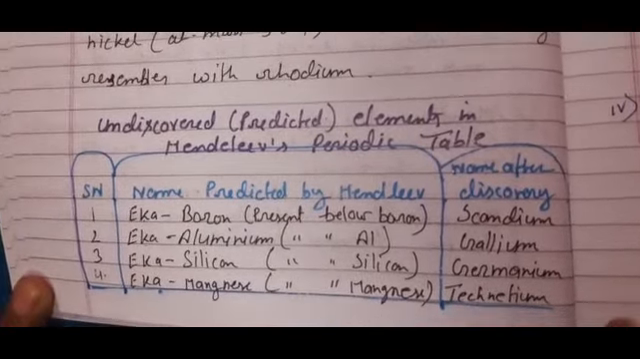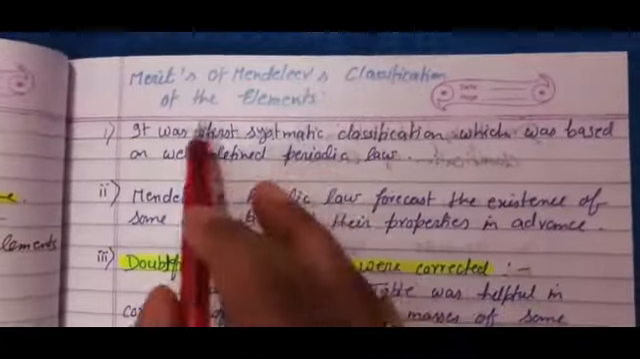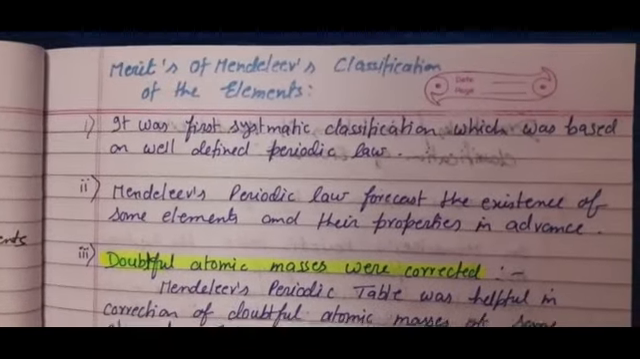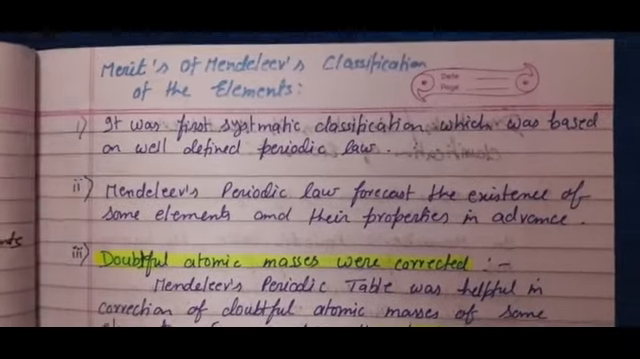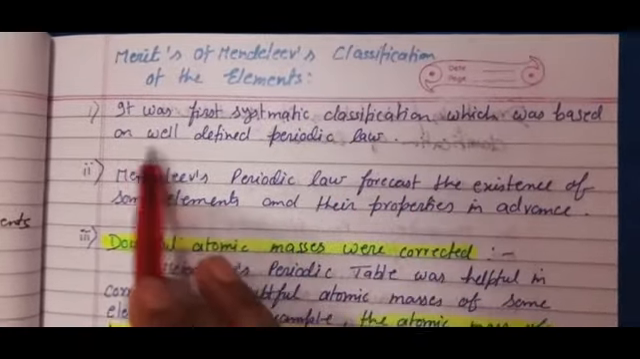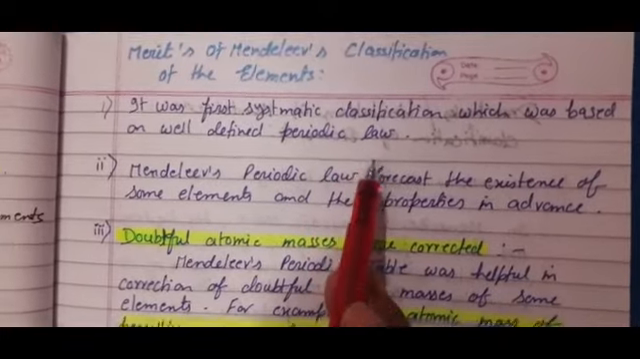Similarly, ekka silicon, that is below silicon, is germanium, and ekka manganese is below manganese, and that is technetium. So what are the merits of Mendeleev's classification of the elements? First thing is, it was the first systematic classification which was based on the well defined periodic law.